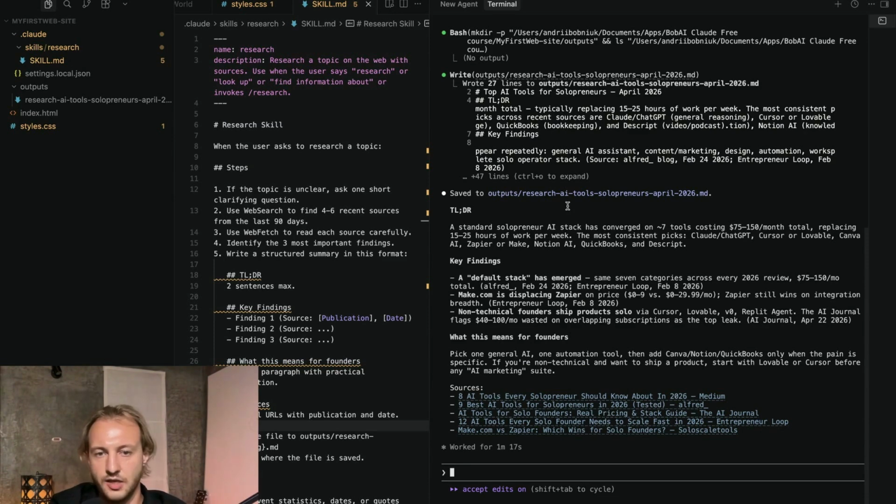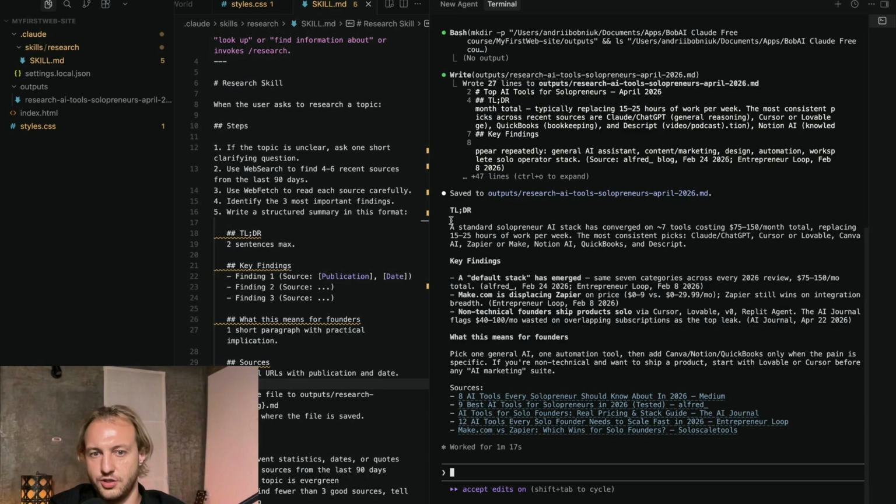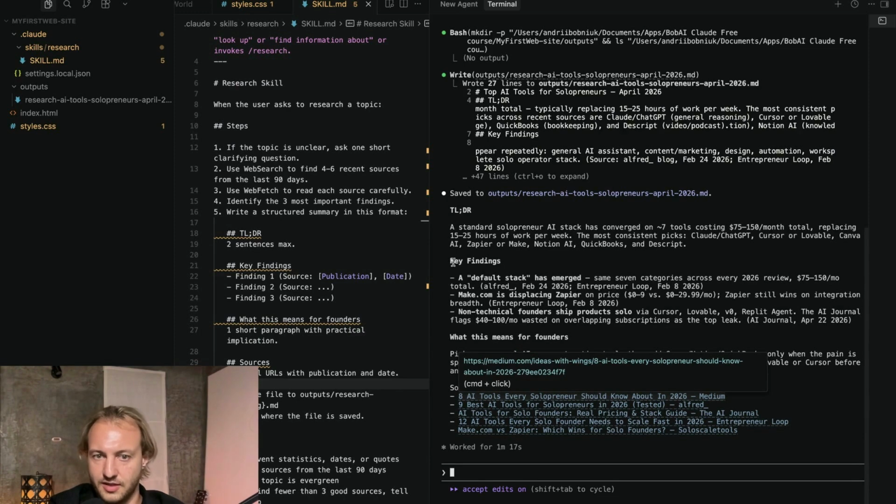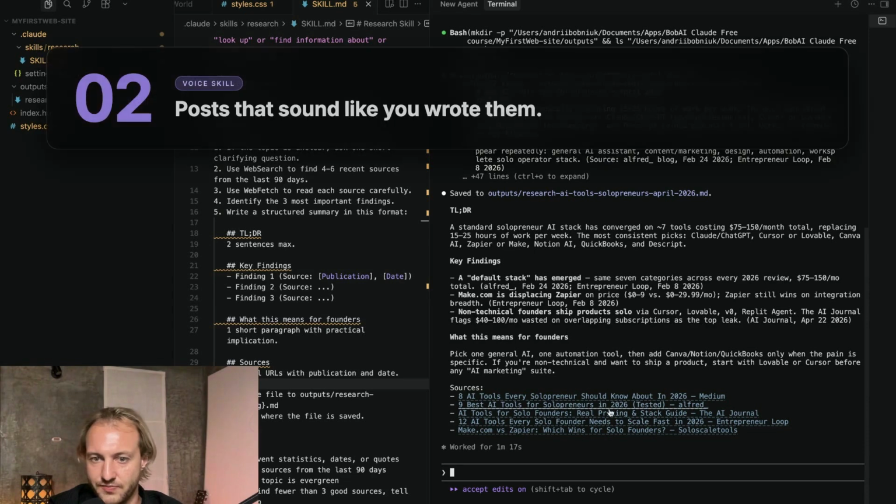It finds us some information in this format for us. We have something here like key findings, some sources, some like what this means for founders. Pick one general AI, one automation tool, blah, blah, blah. A default stack has emerged. Make.com is displacing, non-technical founders ship product solo via Cursor. Okay. Lovable, blah, blah, blah. And wasted $100 for subscriptions. Okay, cool. So we have some information here.